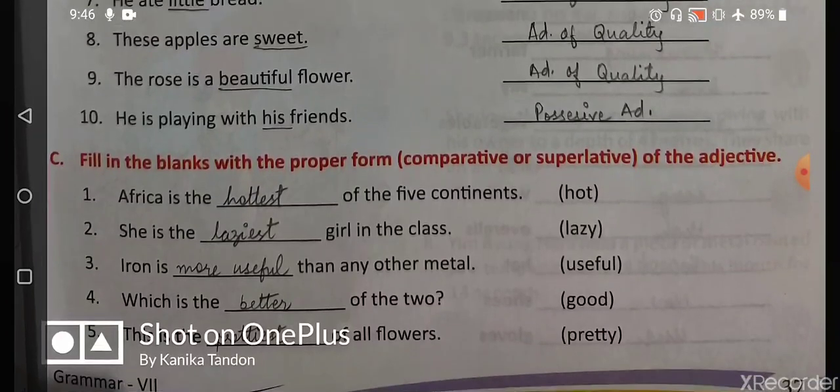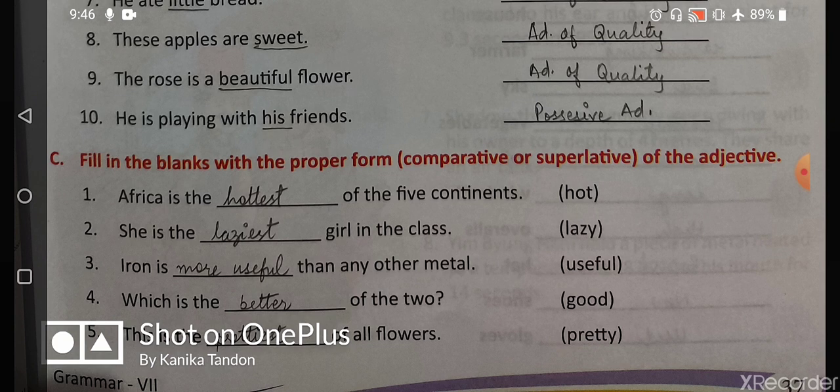Fill in the blanks with the proper form, comparative or superlative of the adjective. So in this we have to make sure how the comparison has been done. Africa is the dash of the 5 continents. Here we are talking about 5 continents and Africa. So the comparison is between 5 continents and Africa. 5 is more than 2. So in this we are using superlative degree. So what is the superlative degree of hot? Hot, hotter, hottest. So here we will write Africa is the hottest of the 5 continents.